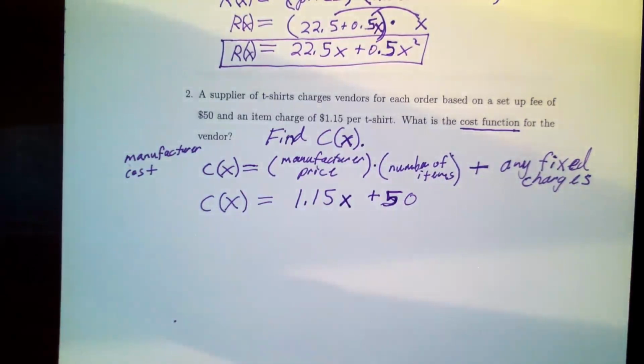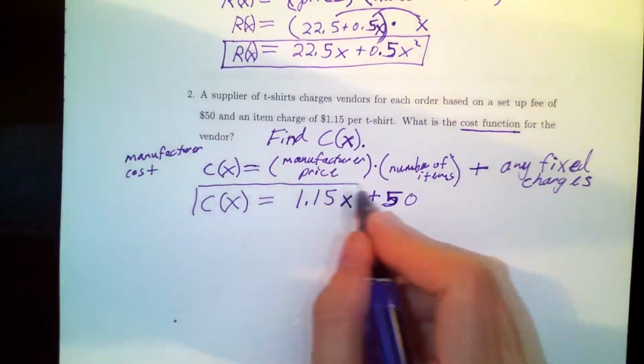So we have now built the cost function, the manufacturer cost function. They didn't tell me to find the costs after producing, say, 100 t-shirts. If that's the case, you would just plug in your X. They just said find the function itself, and we did. There it is. We're done.